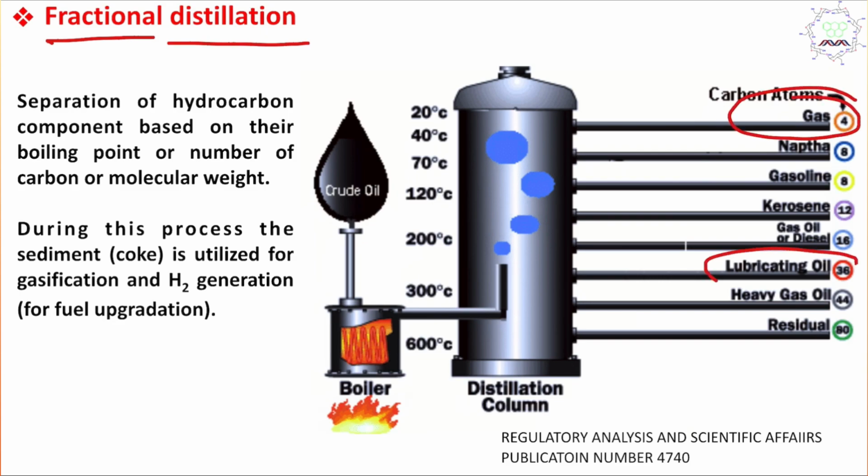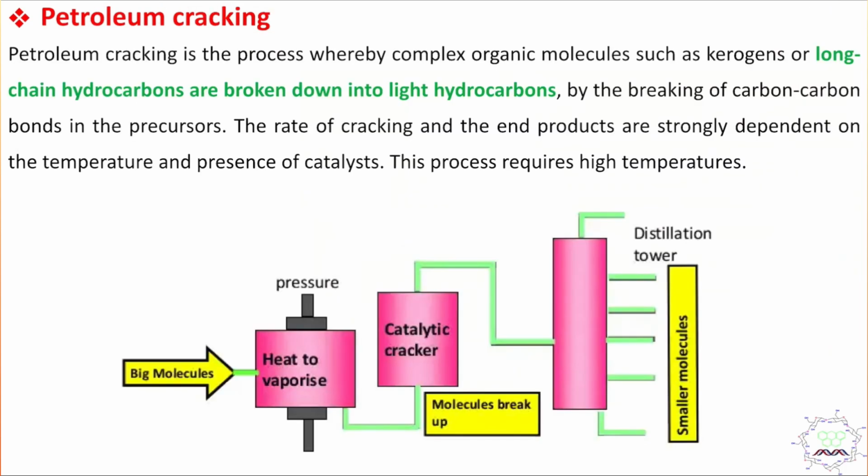But in this context, remember one thing, as I told in the beginning, that this oil has a smaller amount of smaller fragment hydrocarbon. So consequently, during this process, what do we get? We get more high hydrocarbon compared to low hydrocarbon fuel like gasoline. And we know that the smaller hydrocarbons are less polluting compared to higher hydrocarbons. Consequently, petroleum cracking is utilized to break the higher hydrocarbon into smaller ones.